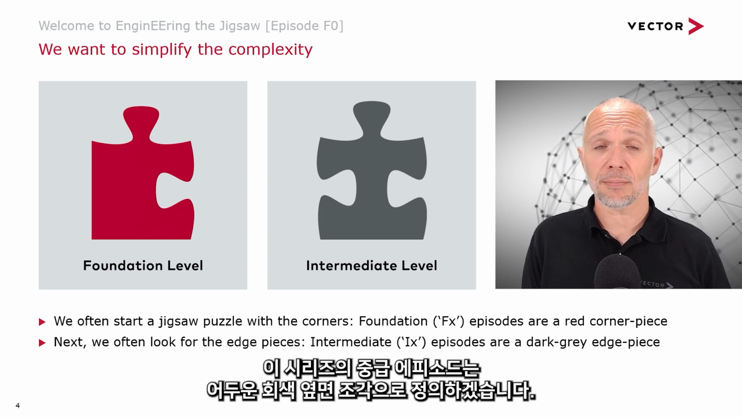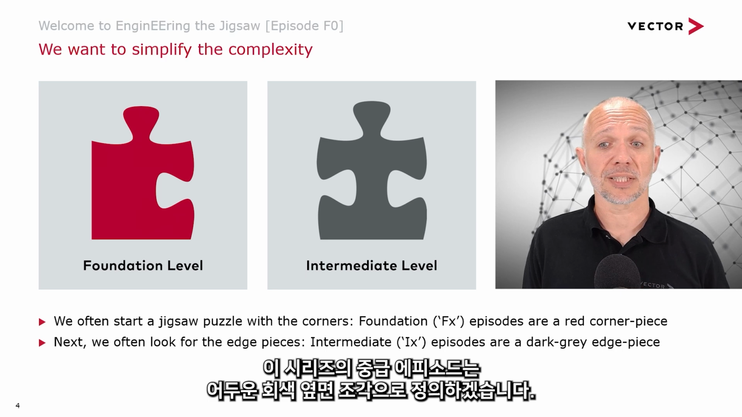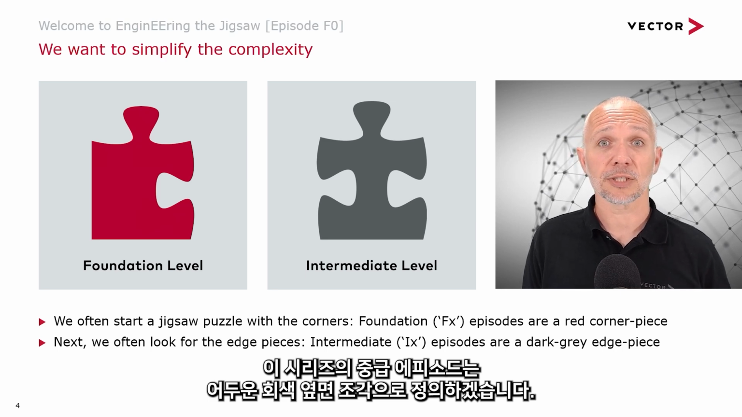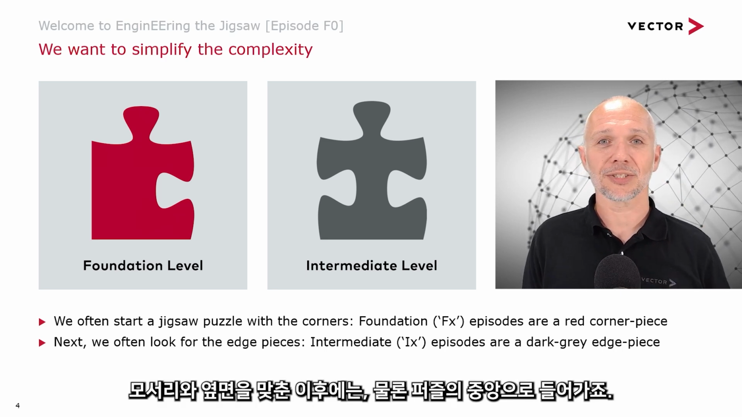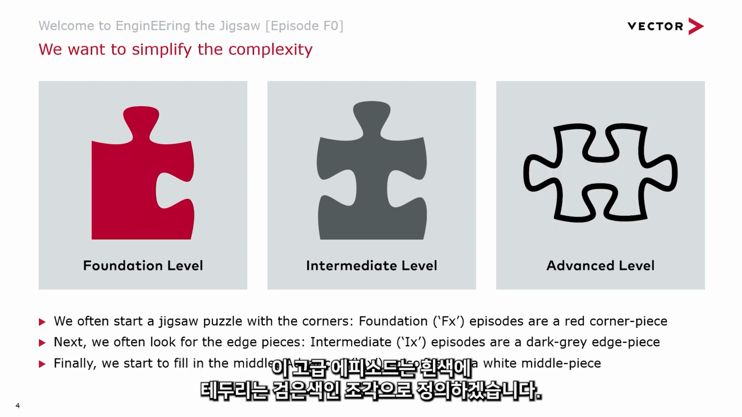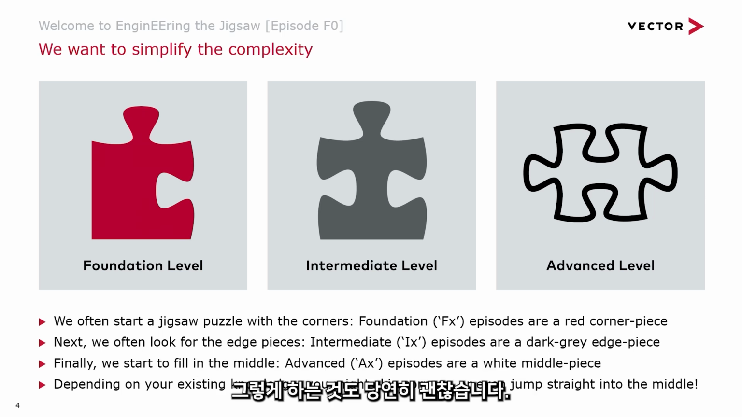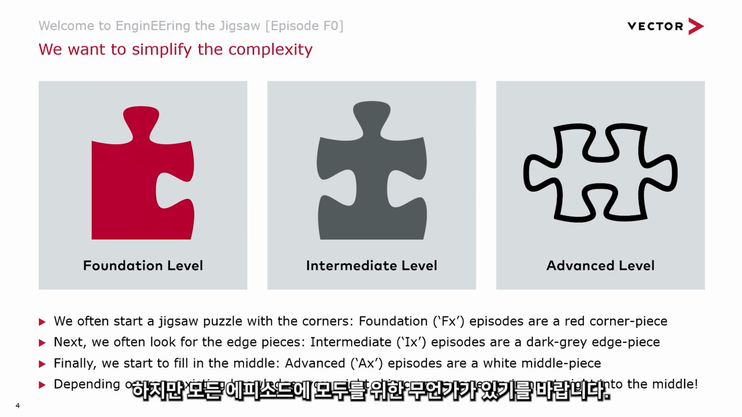And our intermediate episodes that we're going to prepare in this series are going to be identified with the dark grey edge piece. Once we've got the edges and the corners in place, of course, we start to go into the centre of our jigsaw. And we're going to identify our advanced episodes with a white middle piece with a black outline. Now, depending on your existing knowledge, you might want to skip the corners, even jump straight into the middle. And of course, you're welcome to do that, but we hope that we'll have something in every episode for everybody.